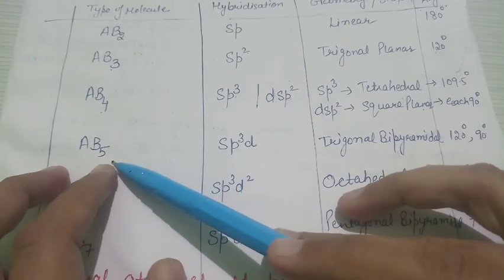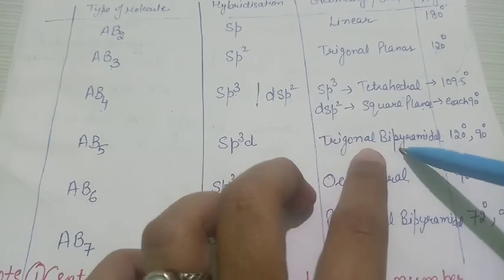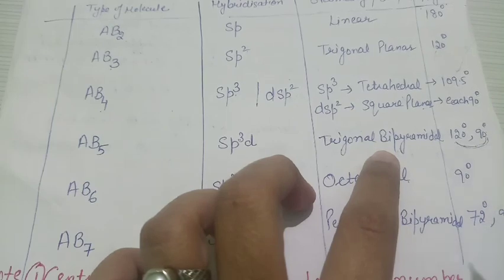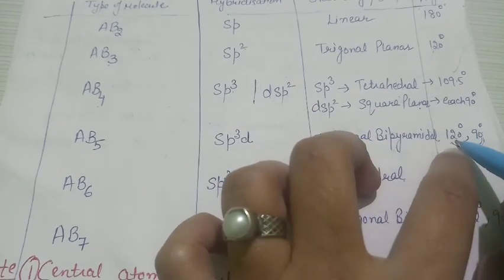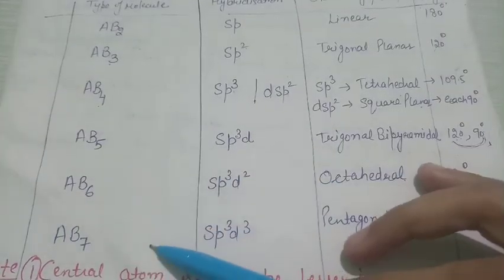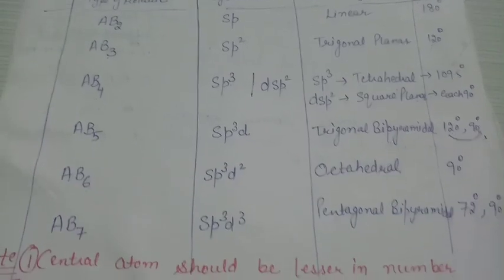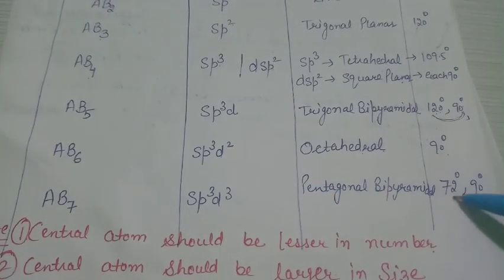Now, if the type of molecule is AB5, then the hybridization is sp3d and the geometry is trigonal bipyramidal. There is a difference between two angles. We will discuss this type of molecule later on. The bond angle at the equatorial position is 120 degrees and at the axial position it is 90 degrees. AB6 is sp3d2 and the geometry is octahedral; each angle will be 90 degrees. In the AB7 molecule, sp3d3, pentagonal bipyramidal, the bond angles between equatorial positions are 72 degrees, while the axial position has 90 degrees.